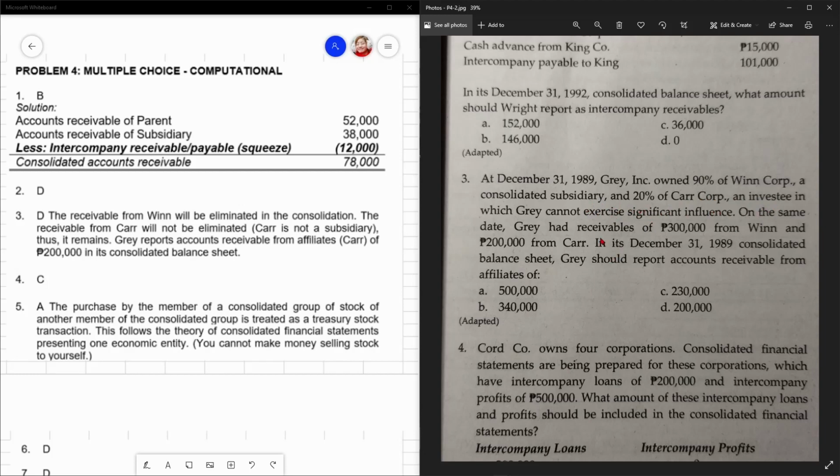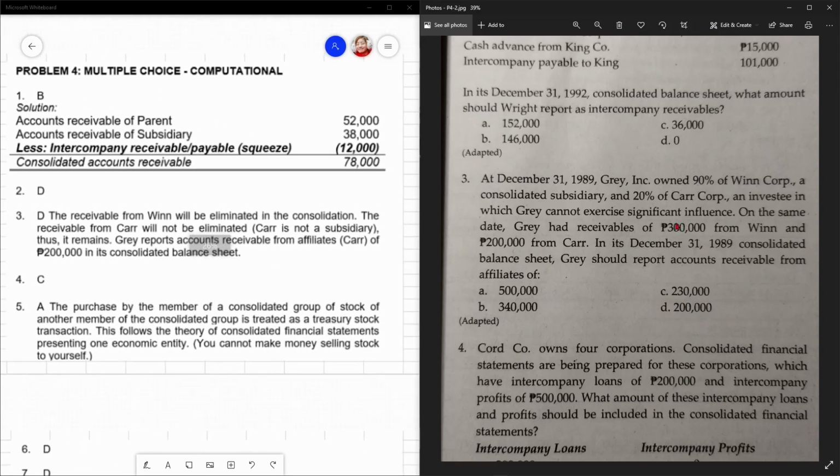On the same date, Gray had receivables of 300,000 from Win, being its consolidated subsidiary, and 200,000 from Car, di ba? Cannot exercise significant influence, so PFRS 9. So, in its December 31, 1989 consolidated balance sheet, Gray should report accounts receivable from affiliates in the amount of what? The answer would be letter D, 200,000.